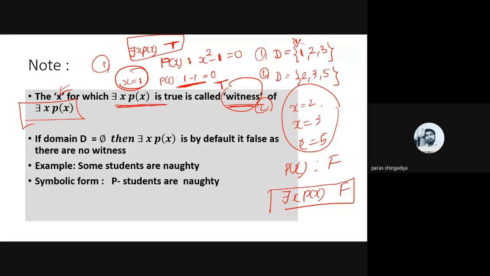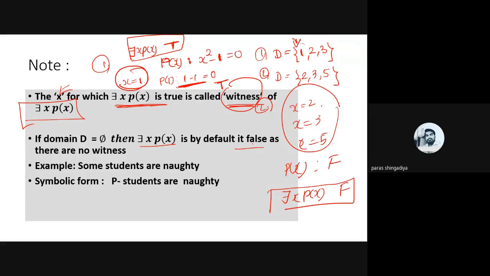Such values from the domain, where p(x) becomes true, that value you can call a witness. That is called a witness in this theory. And if the domain is an empty set, there is no such value in the domain, then the answer of the existential quantifier is by default false.